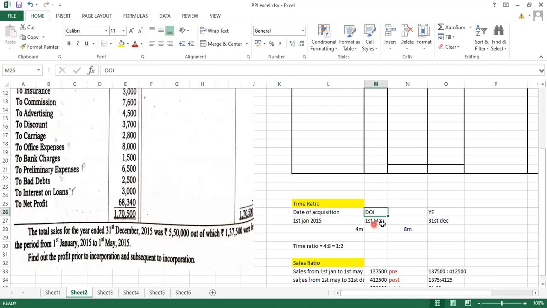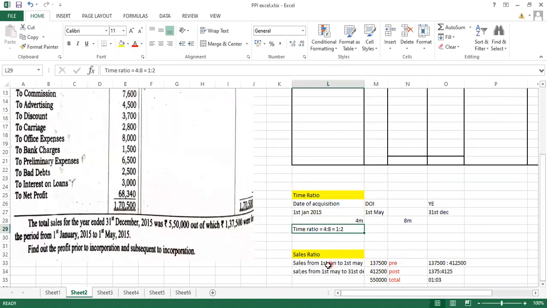On the 1st May, and the year end is 31st December. So from this we got a pre duration and the post duration ka ratio, that is 4 months and 8 months. So time ratio comes to how much, class? The time ratio comes to 1:2. 1:2 is your time ratio. Any doubt till here? Anyone facing any of the doubt? No? Fine.